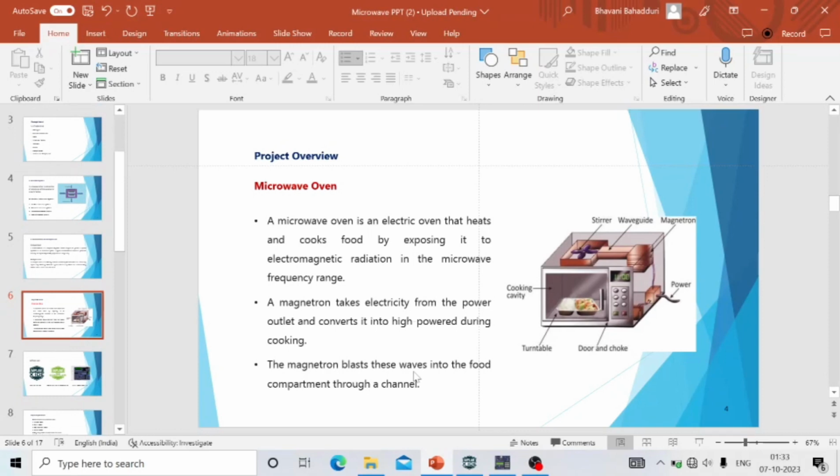Coming to the project overview. The project title is Microwave Oven. A microwave oven is an electric oven that heats and cooks food by exposing it to electromagnetic radiation in the microwave frequency range. Here is the diagram of microwave oven.